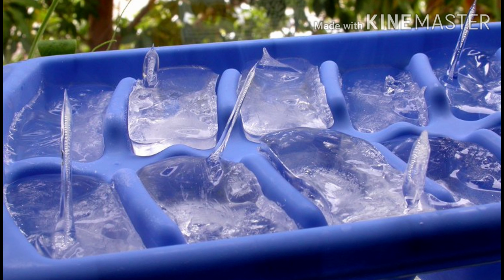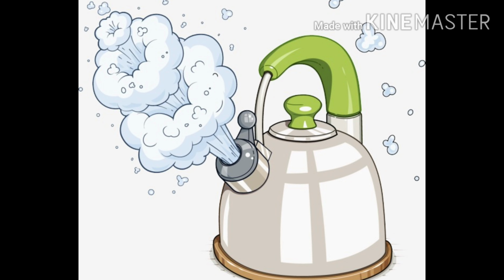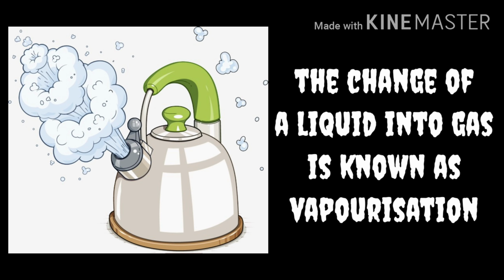But again, if you keep this water inside the deep freezer, it turns into a solid state. So the transition of a substance from a liquid state to a solid state is called freezing. You may observe in the kettle, through the opening of the kettle, the water vapor is passing out. This shows the liquid is converted into gas by supplying more heat.